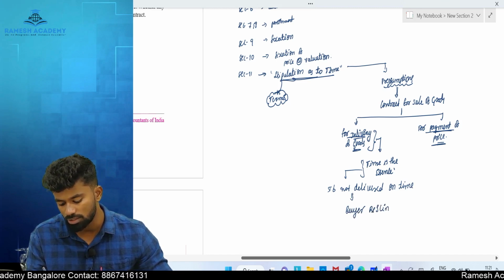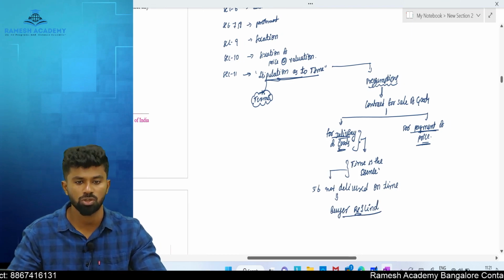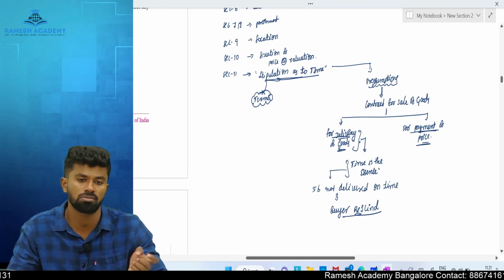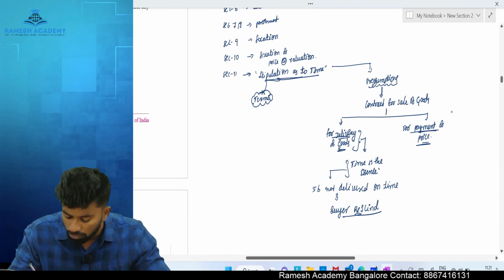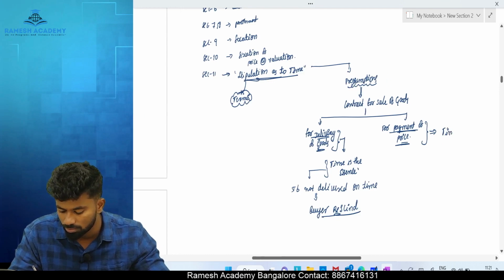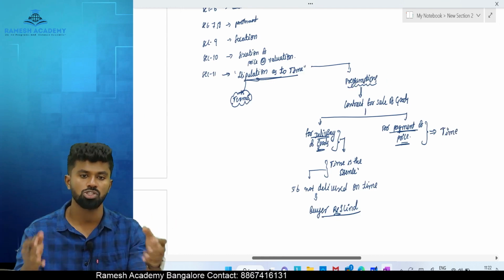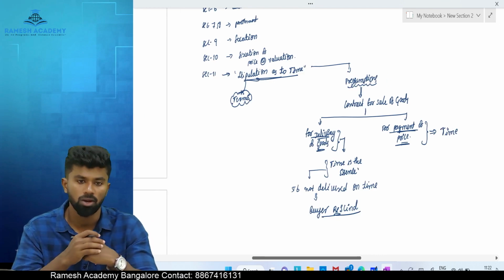What is rescind? Cancel. He has a right to cancel and he can sue for damages, because time is most important in case of delivery of goods. But for payment of price, no, time is not the essence. That is what the law says. But parties can change this, okay? The parties, by an agreement, can change this presumption of law.